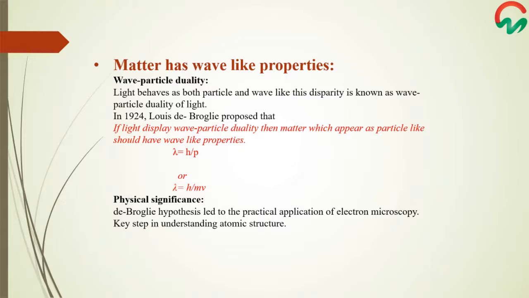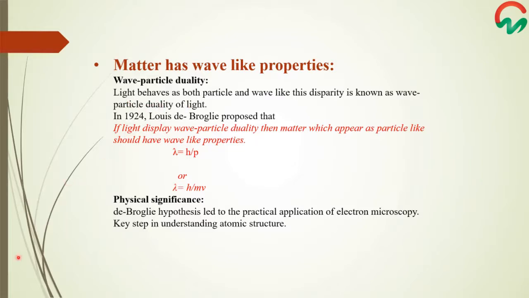Now we will cover the concept called wave-particle duality. Scientists have always tried to describe the nature of light. In many experiments, light shows a definite wave-like character, but in many others, light seems to behave as a stream of photons. The dispersion of white light into a spectrum by a prism is an example of the wave-like character of light, while the photoelectric effect is an example of the particle-like character of light. Because light appears in some instances wave-like and in others particle-like, this disparity is usually termed the wave-particle duality of light.